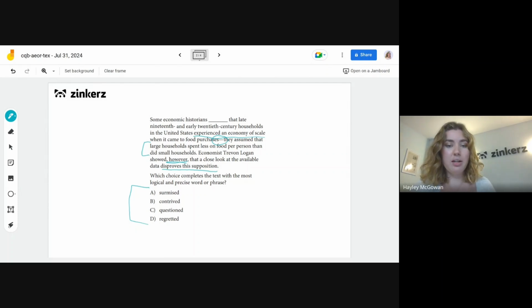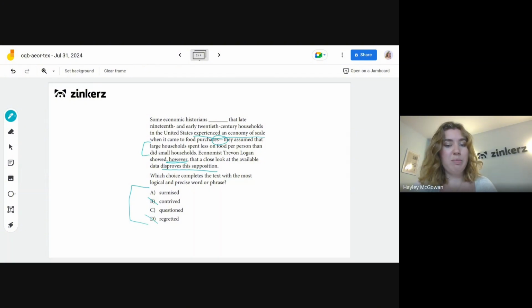So we're looking at our answer choices for which one best matches that idea. If we look at our options here, there's no negative connotation to this word that we can pick up on here. So we wouldn't want to go with B or D because contrived is usually more of a negative connotation, that they're kind of making it up in a manipulative way. Regretted obviously means that you don't like what you've done in the past. You wish you had done something differently.